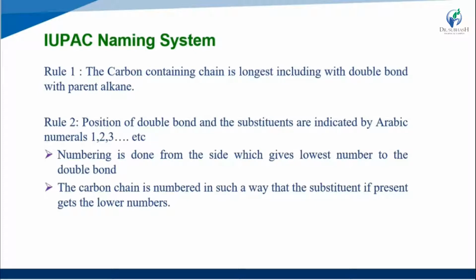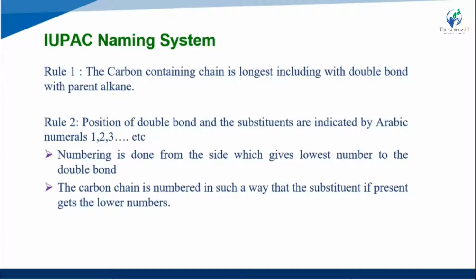The carbon chain is also numbered in such a way that the substituents, if present, get the lower numbers.